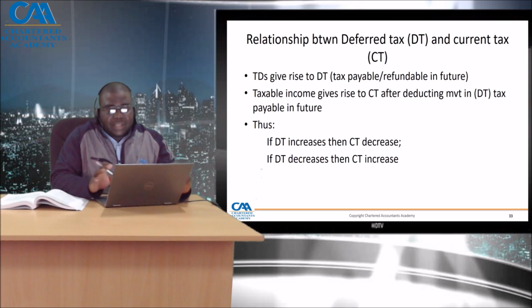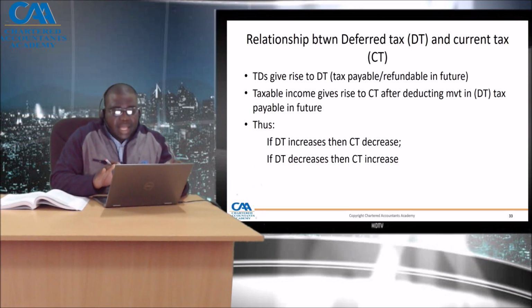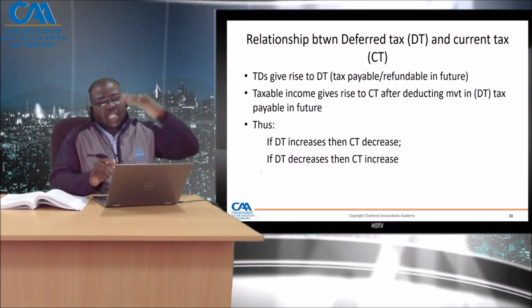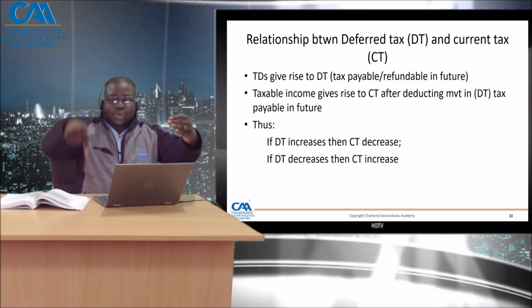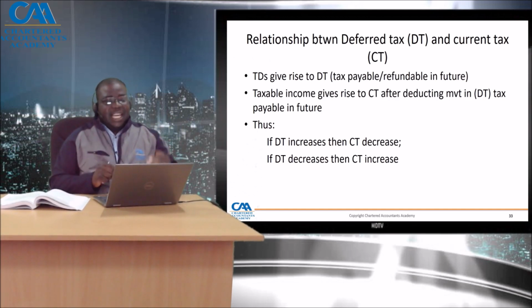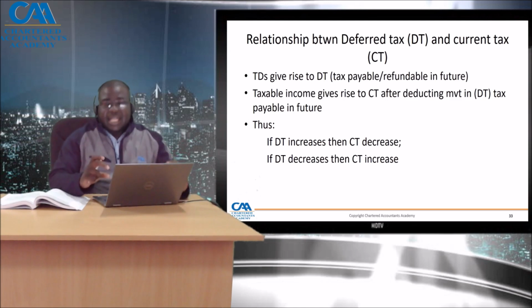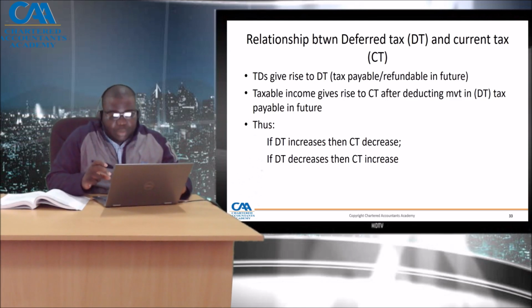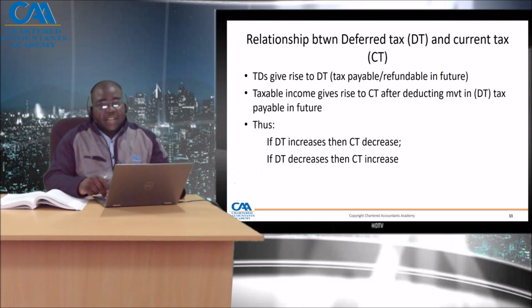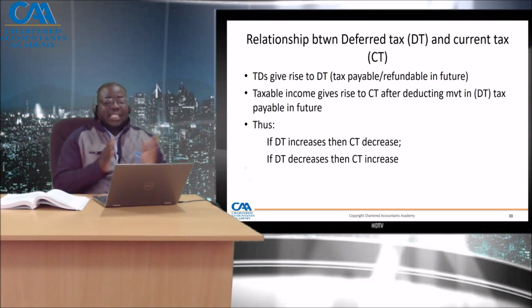Therefore, there is a relationship between deferred tax and current tax, which says if deferred tax increases, it means that we are deferring more taxes into the future. In other words, current tax has to decrease. If deferred tax decreases, it means that we are reducing what we are deferring into the future. In other words, current tax increases. This is a very fundamental element that needs to be picked up, learned and practiced. Ladies and gentlemen, if we then put things together, we can see how the tax expense in the P&L has current tax and deferred tax.